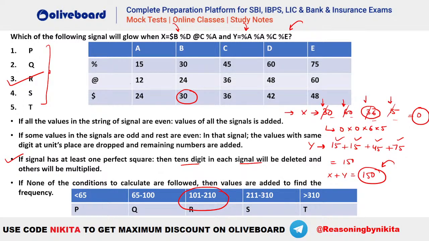Okay. Yes, ma'am. After getting x and y, we are not able to decide what to do. Yes, that is the problem with the question here. Don't worry. A part of the note is missing here. That is, if we have two values, that is x and y, then it has to be added to find the final frequency. Okay. Are we clear, everybody?